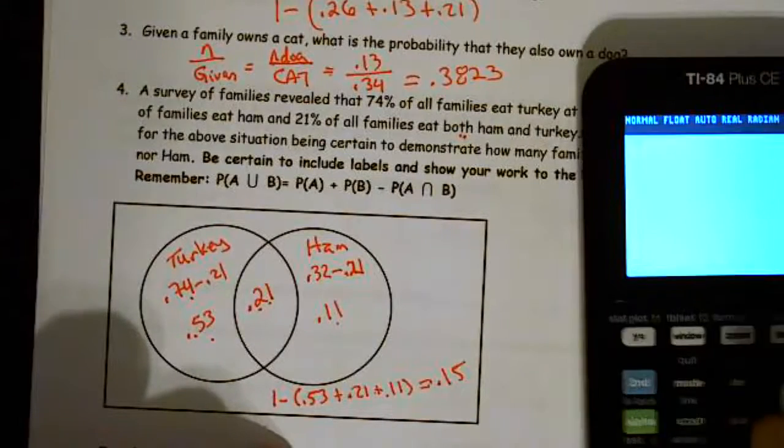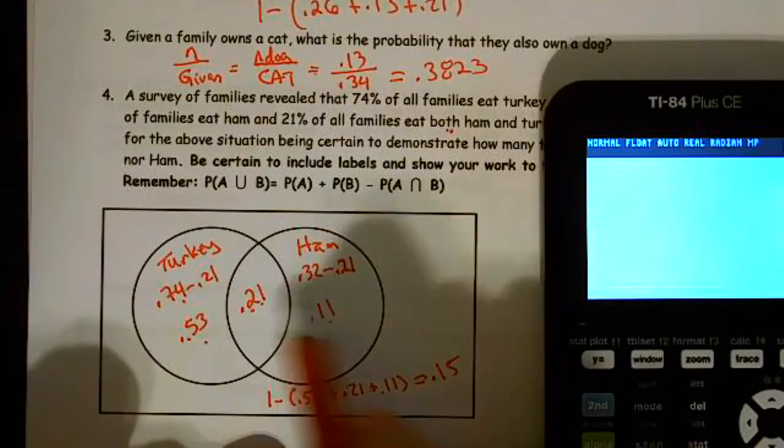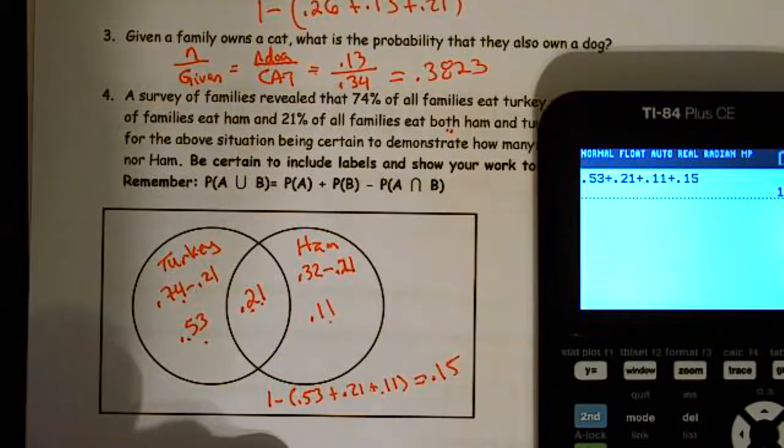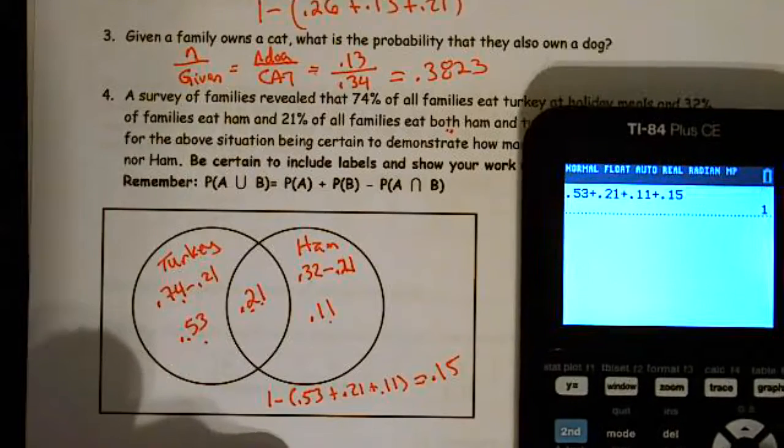Let's check this out real quickly. Should be right, but let's check it out, because when we add up all 4 of these values, it better sum to 1. So 0.53 plus 0.21 plus 0.11 plus 0.15. Hey, sums to 1 whole. We look good there.